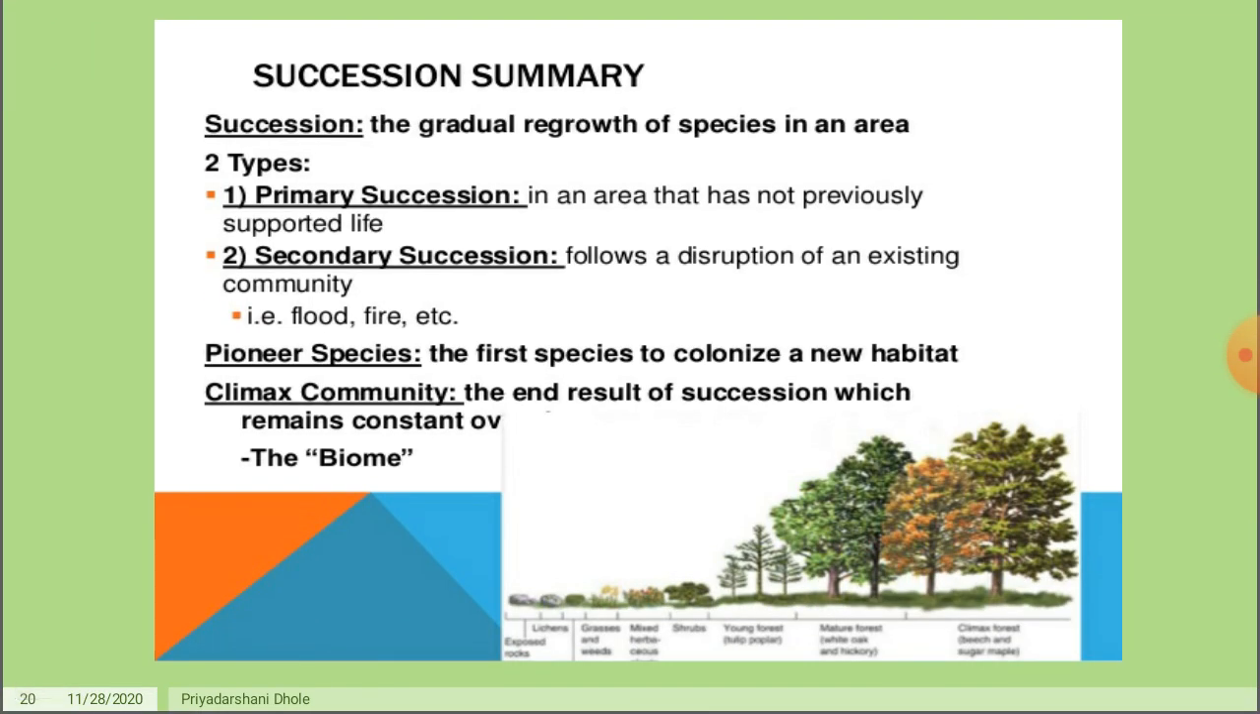This is the succession summary: primary and secondary succession. Then pioneer species, the first species to colonize a new habitat, which is called a pioneer species. The climax community is the end result of succession, which remains constant, and which is called a climax community or biome.